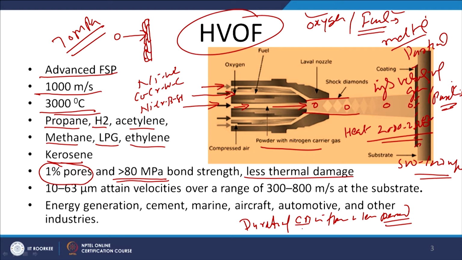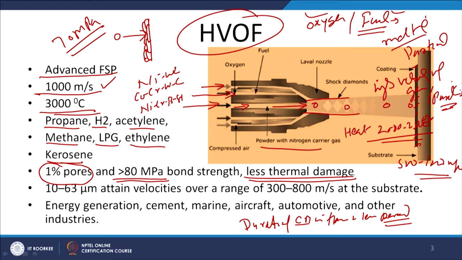So what is important is that the duration of the stay of the material being coated at high temperature is short in the HVOF process because of the high velocity, and that's why the thermal damage in terms of undesirable metallurgical transformations or interaction of these materials with the gases is very little, and that is why we get extremely reduced damage to the material which is being coated onto the surface of the substrate.